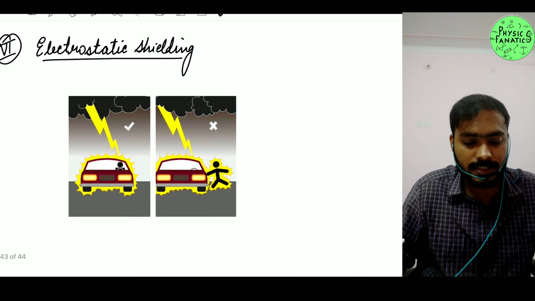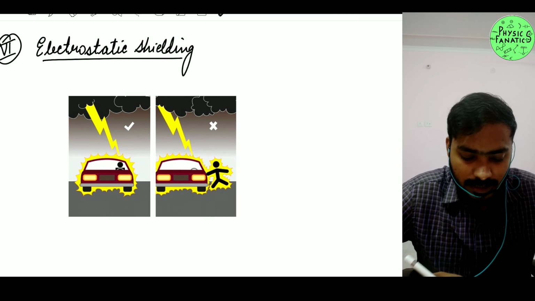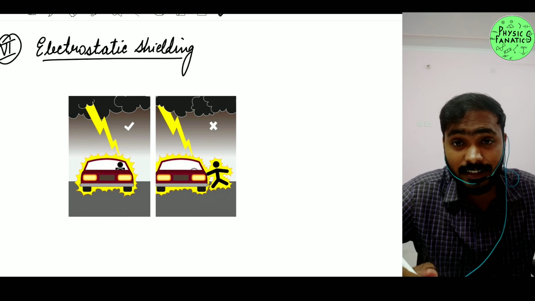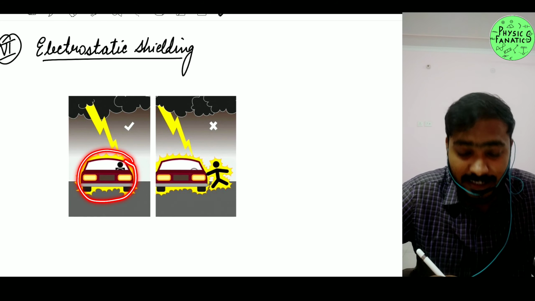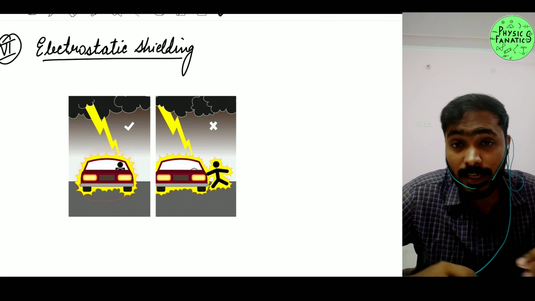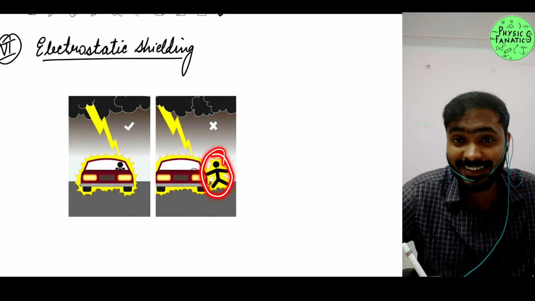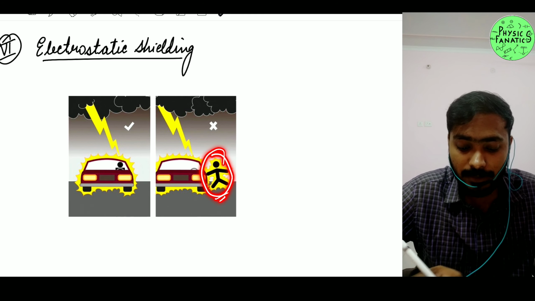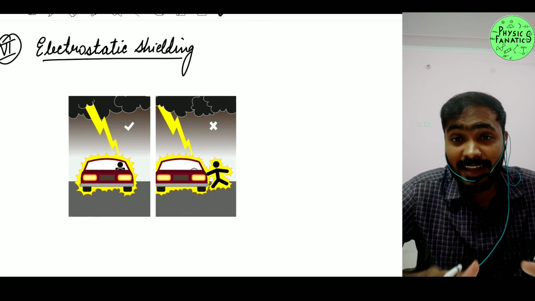Let's move on to the last property, your electrostatic shielding. Now look at this figure. Whenever there is a condition for lightning, it is always advised that you should get inside the car. You never get out of the car. The moment you are out of the car, there's a good chance that you will be hit with the lightning. But if you are inside the car, lightning cannot do anything.